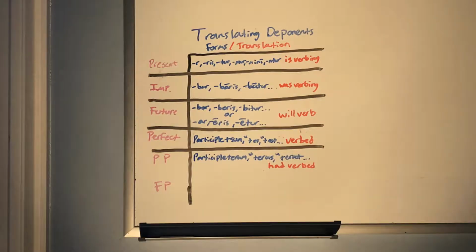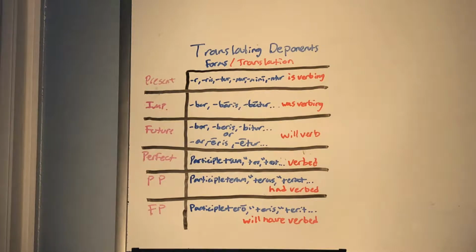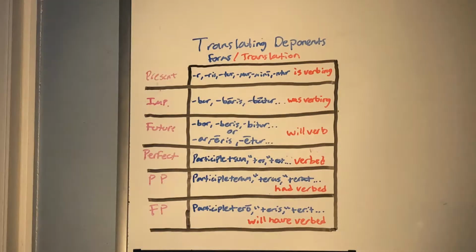For pluperfect, you just use the participle plus one of the imperfect forms of sum, esse, so eram, eras, erat, eramus, eratis, erant. And that would be translated as "had verbed." For future perfect, you would be using a participle plus one of the future forms of sum, esse: ero, eris, erit, erimus, eritis, erunt. And that will be translated as "will have verbed."